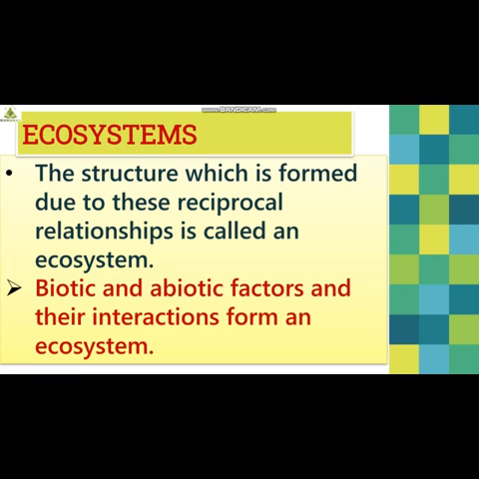And if you want to have a proper definition for this, let us put it this way: a community or a group of living organisms that live in and interact with each other in a specific environment, in a particular area, in a particular region, in a particular habitat. So this would be the definition for ecosystem.